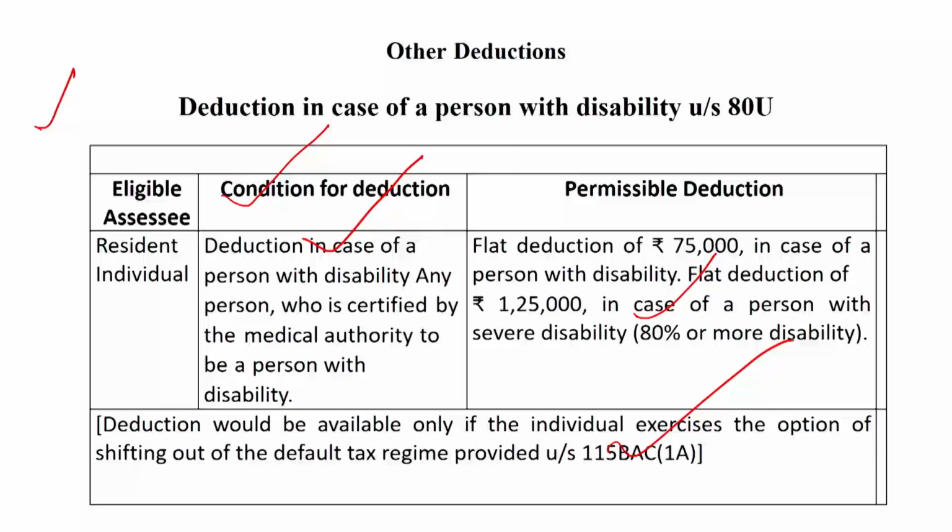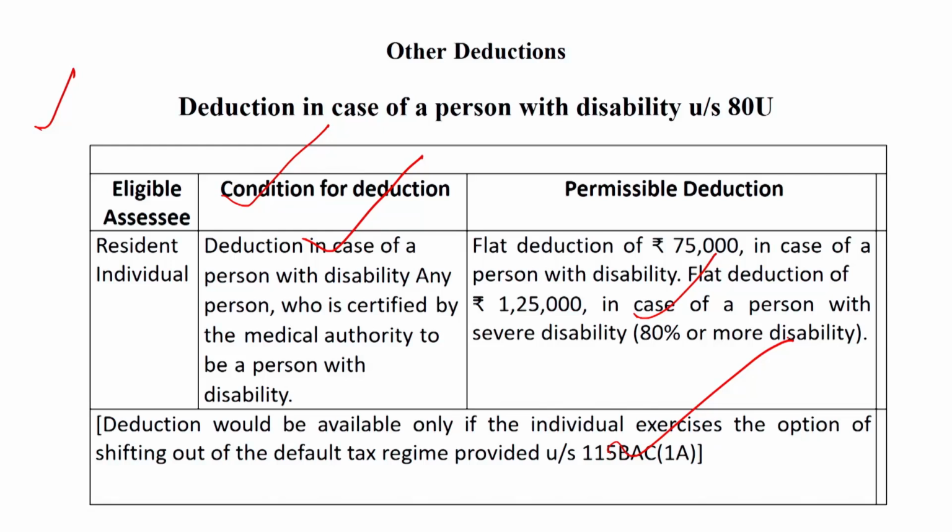For the tax liability or advance tax liability under section 211 of the Income Tax Act 1961, there is no issue, but at the time of computing the total income of an assessee, this deduction under section 80U is very prominent if the assessee is suffering from disability, severe disability. And this deduction is also available under the old tax regime, under the shifting out of the default tax regime, section 115BAC subsection 1A.